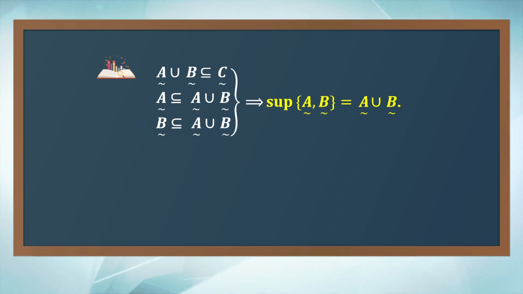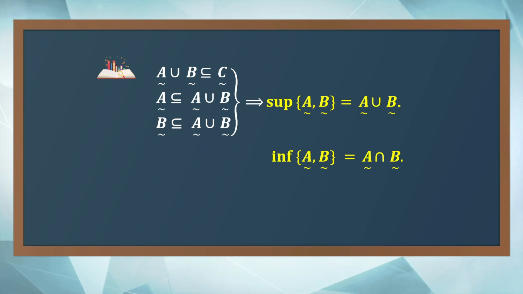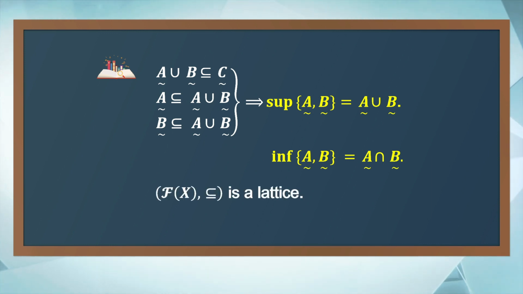That is, the supremum of A and B exists, and it is the union of A and B. Similarly, we can prove that the infimum of A and B exists, and it is the intersection of A and B. So this poset is a lattice.